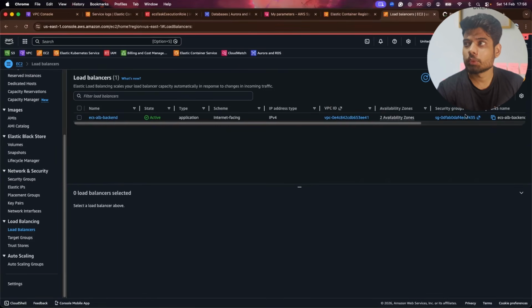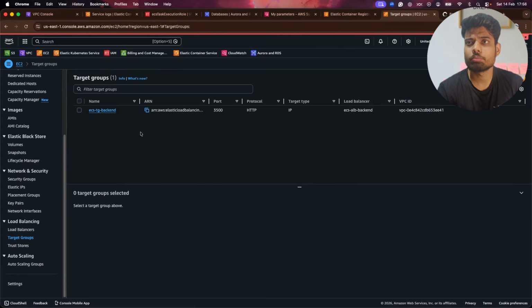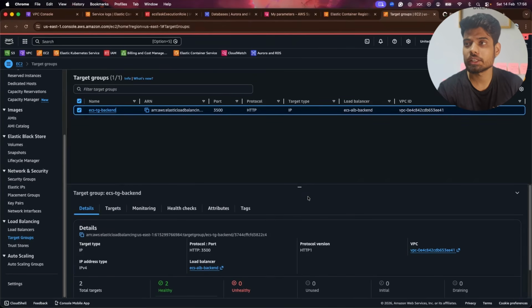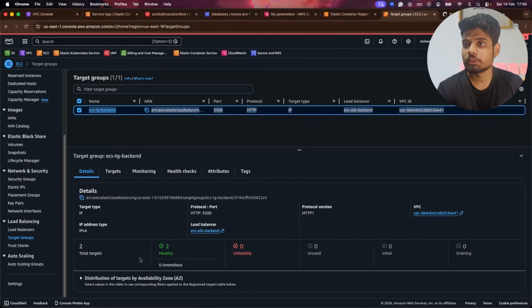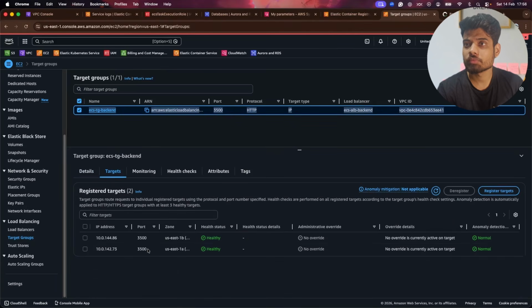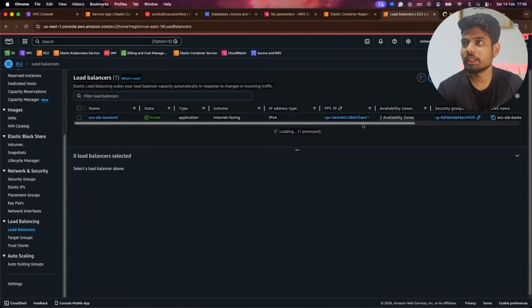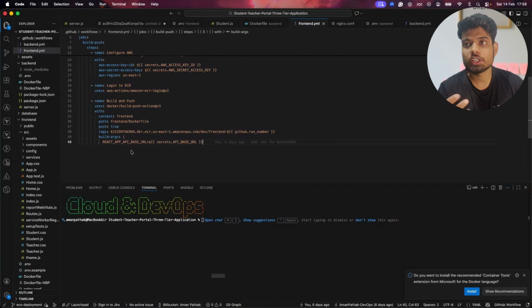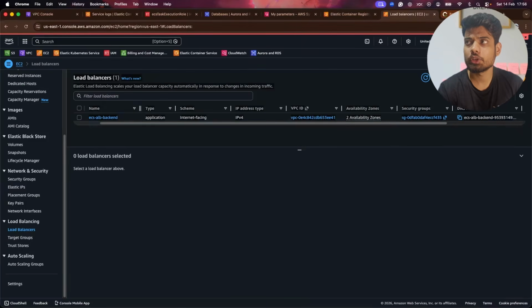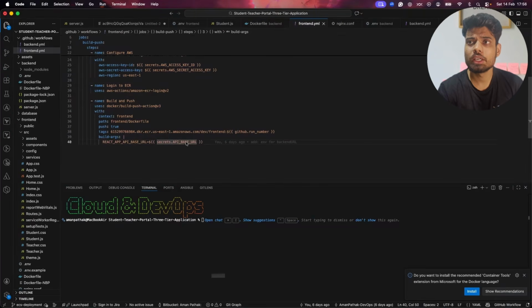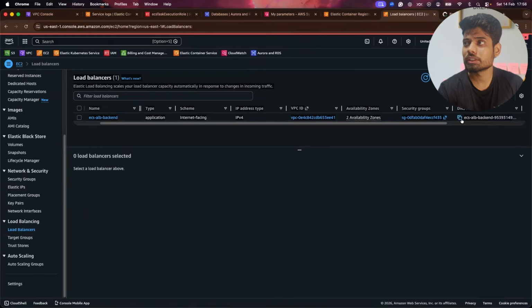And this is our endpoint, and you can see the DNS as well. Before that, I'll just go to the target group. As we already know, both the targets are healthy from the ECS itself, so we can also see from here. And this is our target group. So we need this load balancer DNS to communicate from the front end to the backend, right? So we have to provide this, and we are providing it using secrets. And as I have already shown you in the secret section, we have to provide this one. I'll just copy this, and I will be adding this.